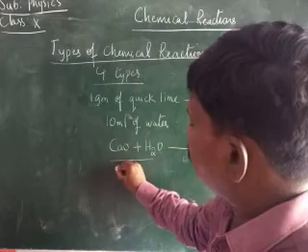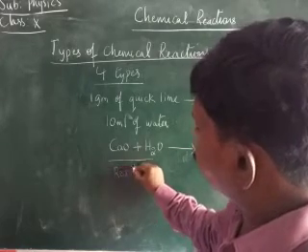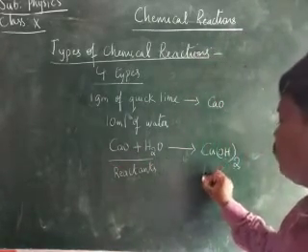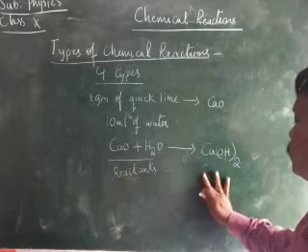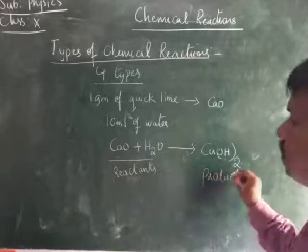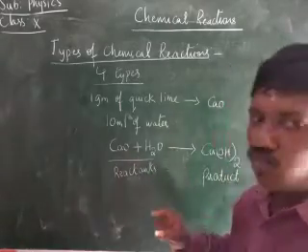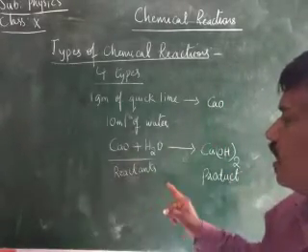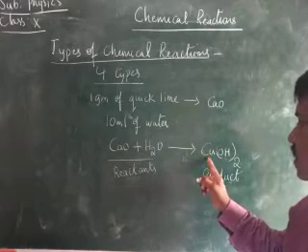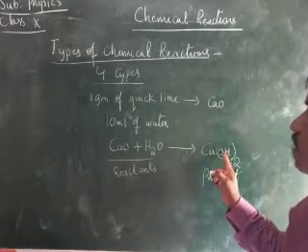Calcium hydroxide is called the product. Therefore, when calcium oxide and water react, they give calcium hydroxide.